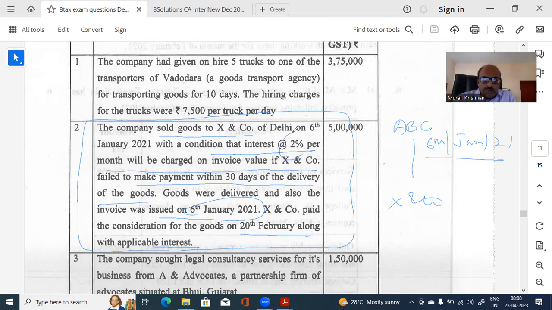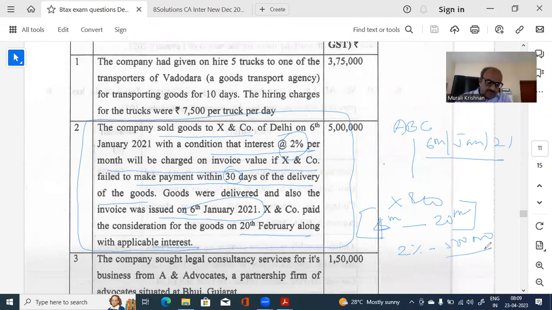Now, what is the interest? 2% per month. Now, what is the delay? The due date will be 5th, after how many days? 30 days. Now, 5th means it may not be 5th, maybe 4th. So 4th to 20th, what is the gap? This number of days is the delay. For this delay, you have to charge 2%. You have to calculate on 5 lakhs. That's the invoice value.